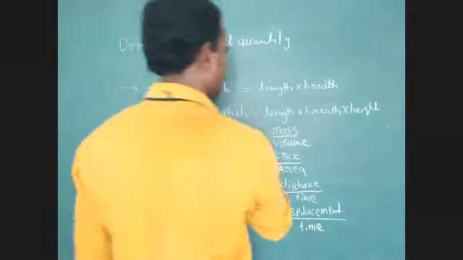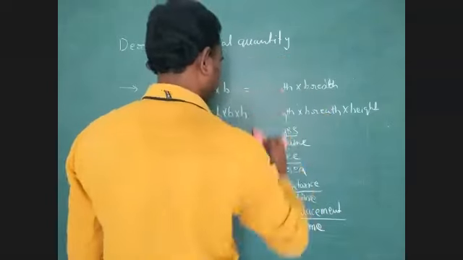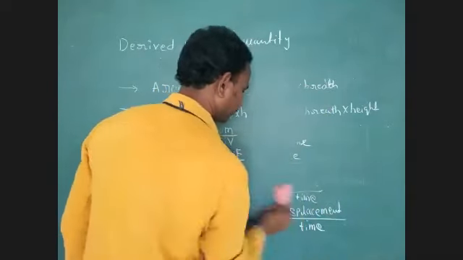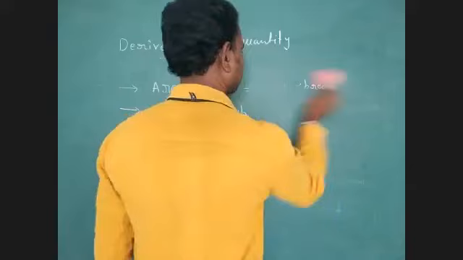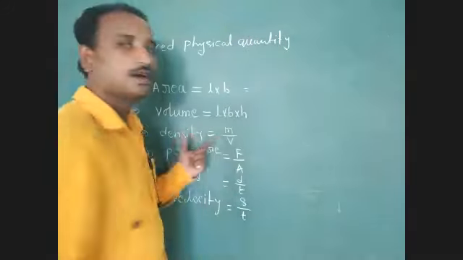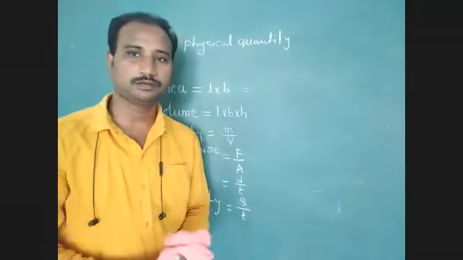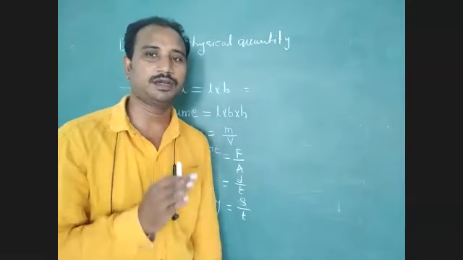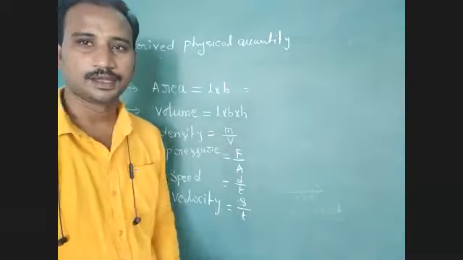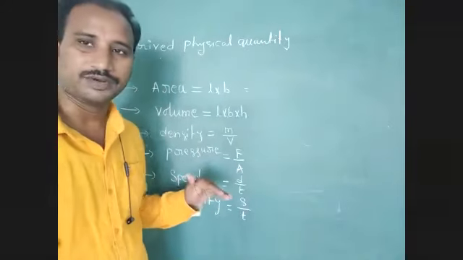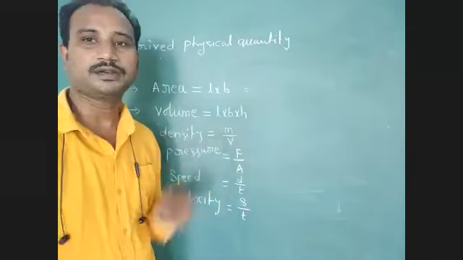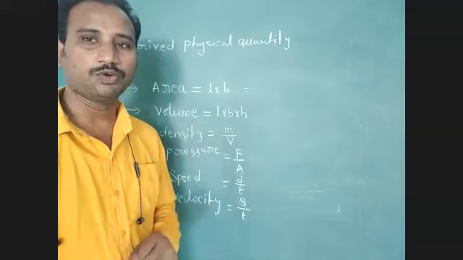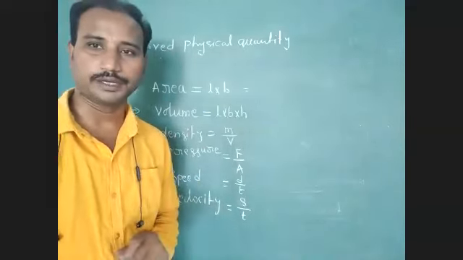Okay, students, now just observe here. Area equal to length into breadth. How to derive these physical quantities from fundamental physical quantities? We have to identify this logical point.